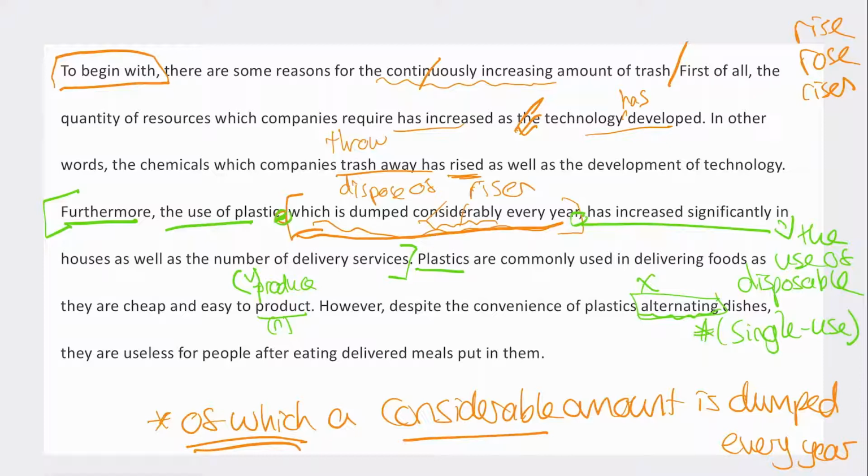So the dishes aren't going from A to B. Despite the convenience of plastics for ready meals, for delivery food, they are useless for people after eating delivered meals put in them. Okay, so we're looking for causes. Okay, so we have got two causes. First of all, companies are creating more plastic. And then it's a lot of people using delivery food.